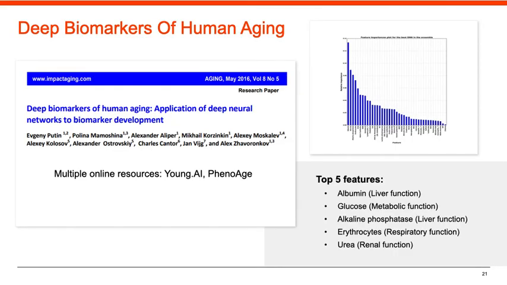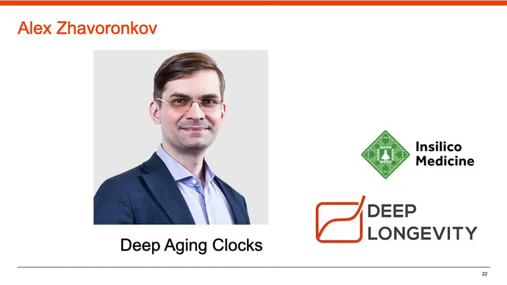An old dream of experimental and clinical gerontologists is the creation of an integral calculated indicator, the biological age, on the basis of clinical markers of aging. Deep aging clocks were developed by Alex Zhavoronkov in 2016.